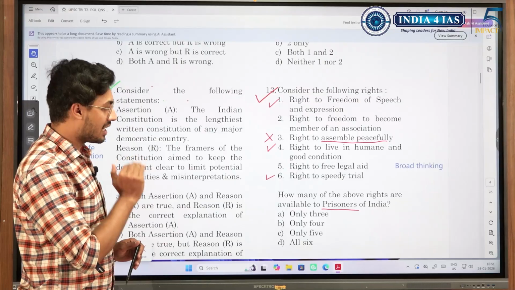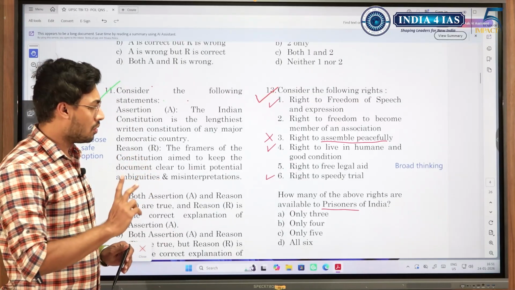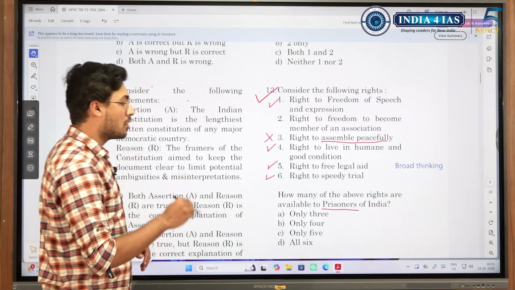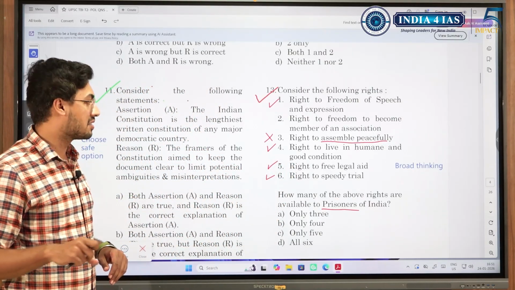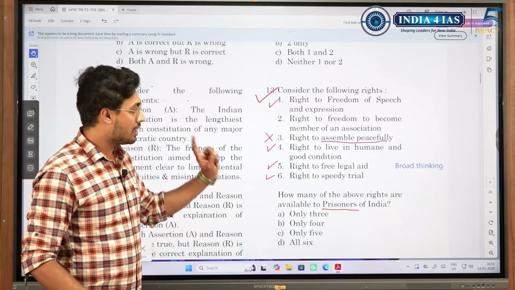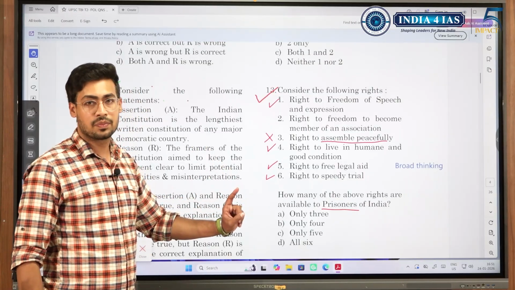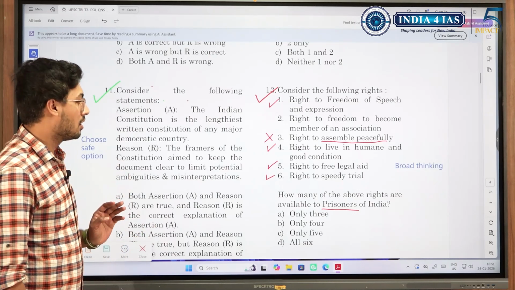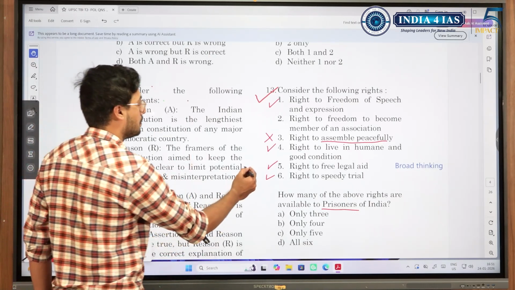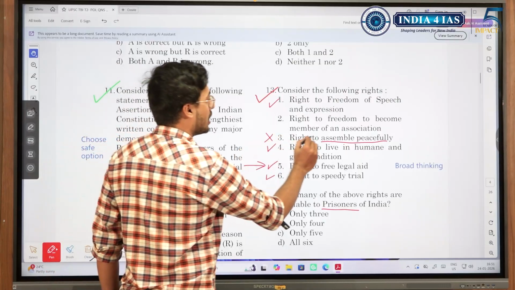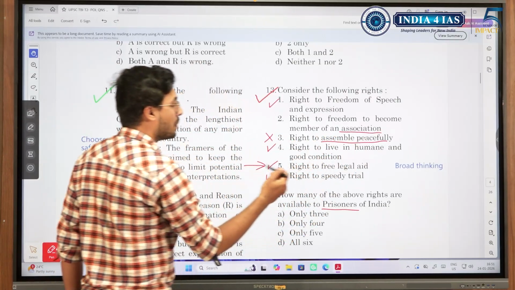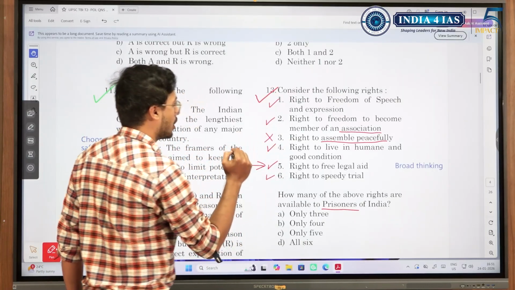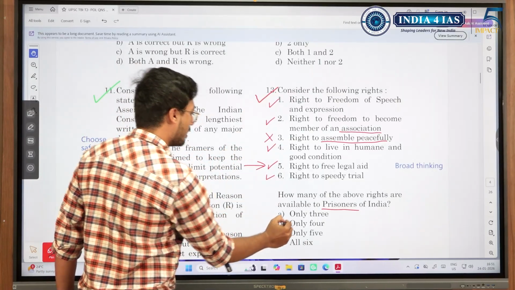So, all they are telling is right to free legal aid for prisoners. So, this becomes correct because prisoners in general will include all of these. But if they had mentioned right to free legal aid for male prisoner, then he would not have got free legal aid. So we need to be very careful. This is where thinking broadly comes in. And this is another fact I wanted you to know, because in general we might think they might not be allowed association, but this is allowed. So 1, 2, 3, 4, 5, answer is 5.